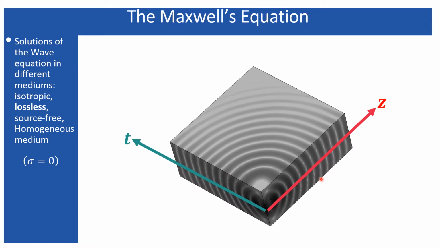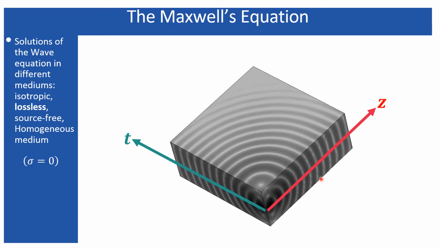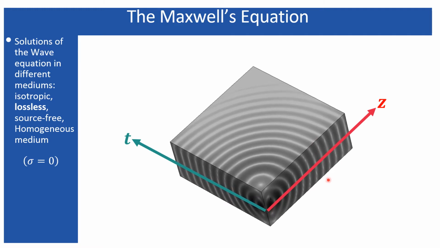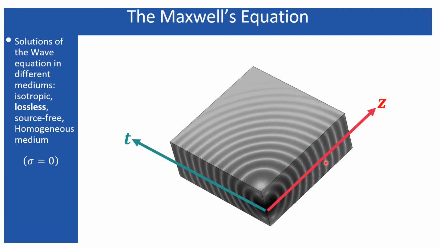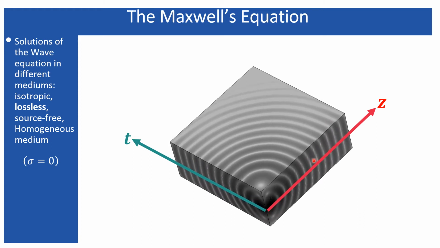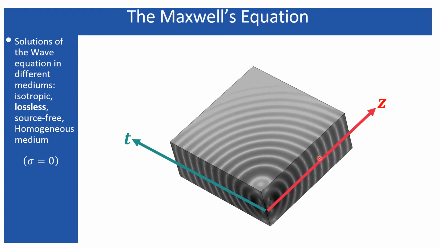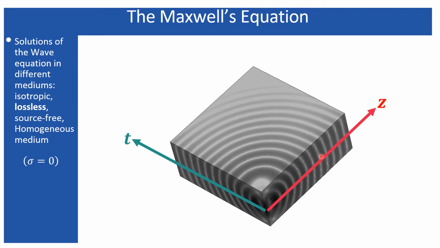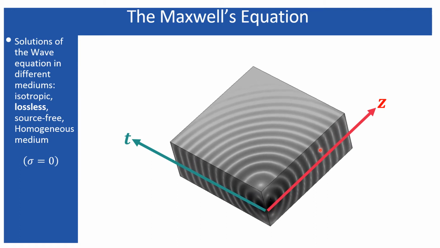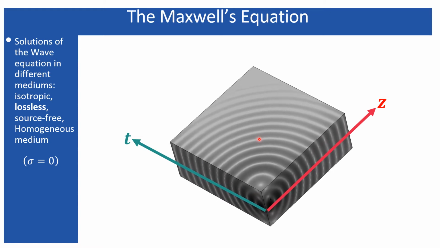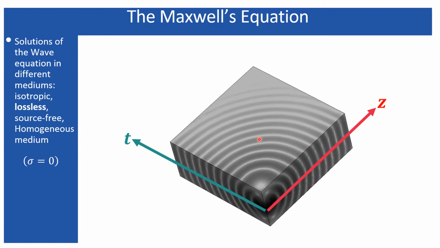So what does the propagation mean? You can see from here the propagation means the propagation of these planes, the planes marked by these white stripes. So what is the meaning of that? These planes of white stripes represent the planes of constant phase. You may consider that one white striped plane represents the positive peak amplitude of your wave.